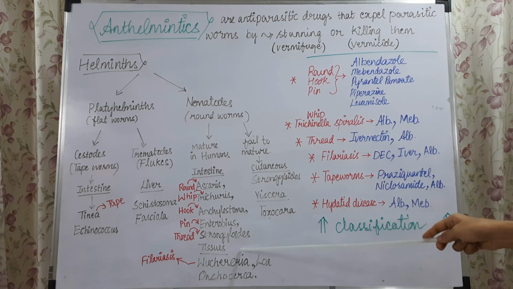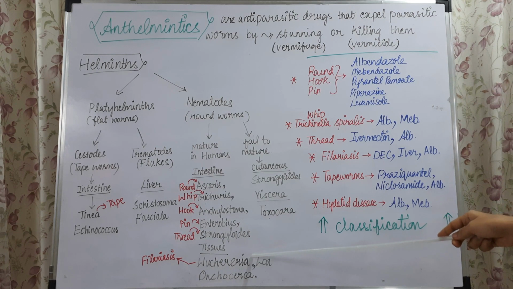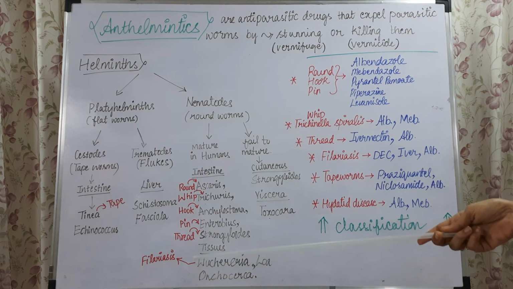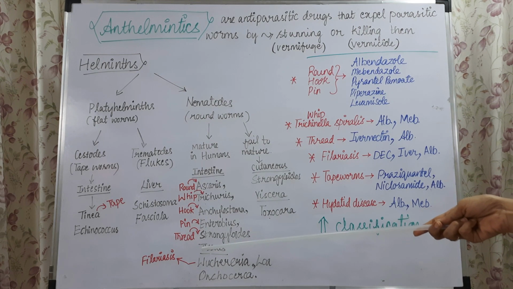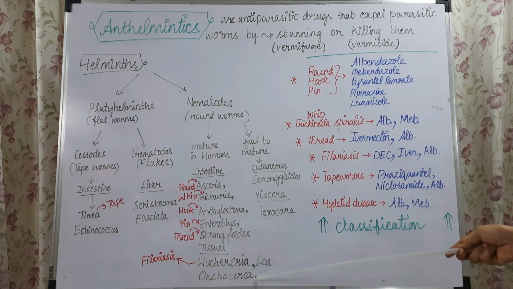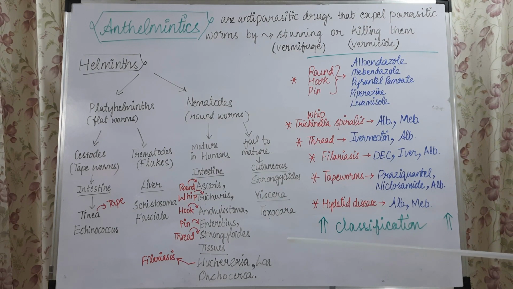Next, the roundworms that infect the tissues are Wuchereria bancrofti, which causes filariasis, commonly termed elephantiasis, then Loa loa, and Onchocerca, which causes onchocerciasis. These are the roundworms that infect the intestine and the tissues.